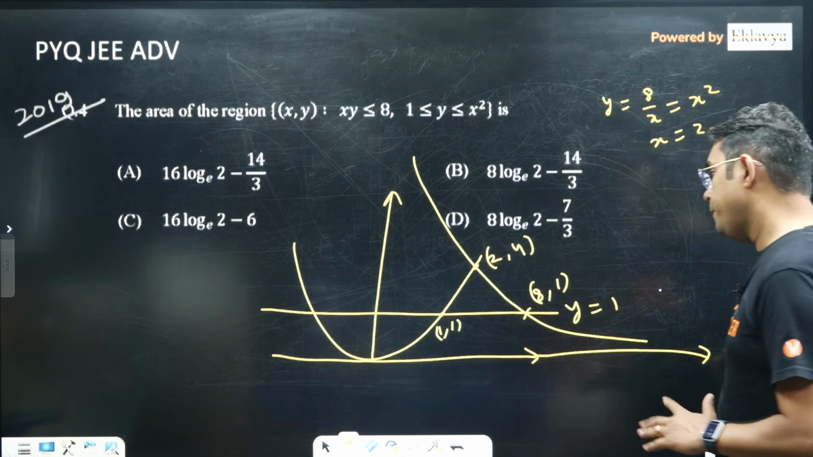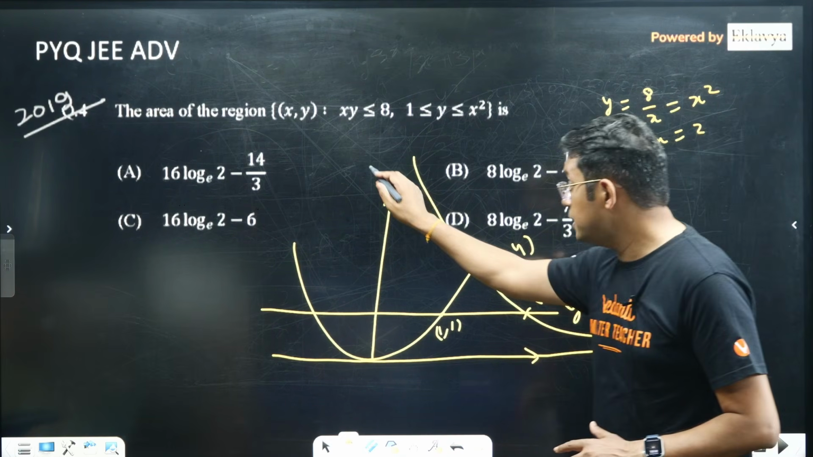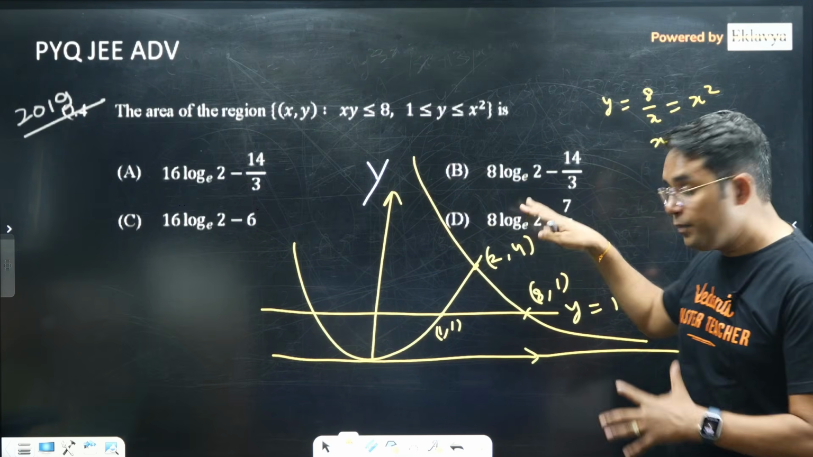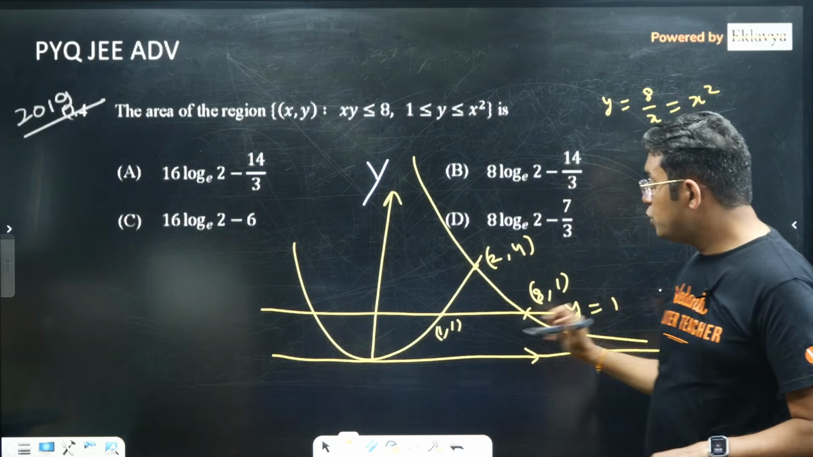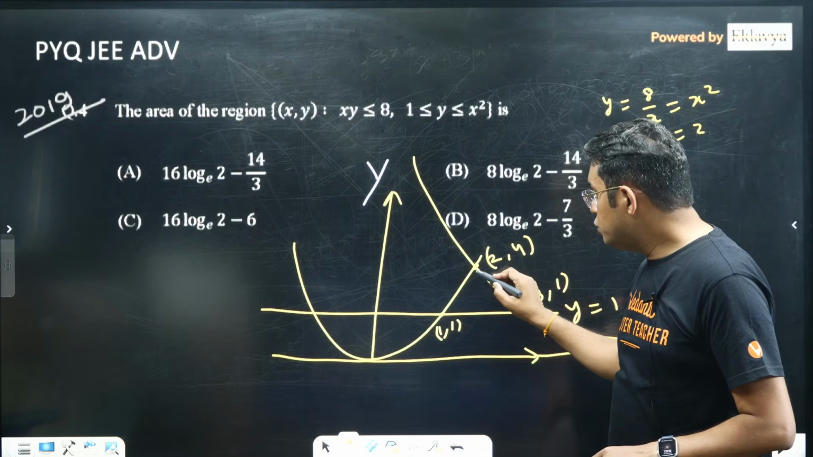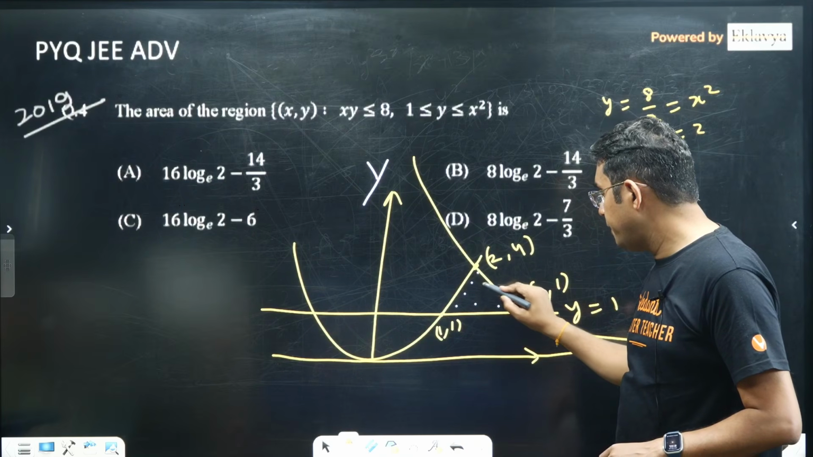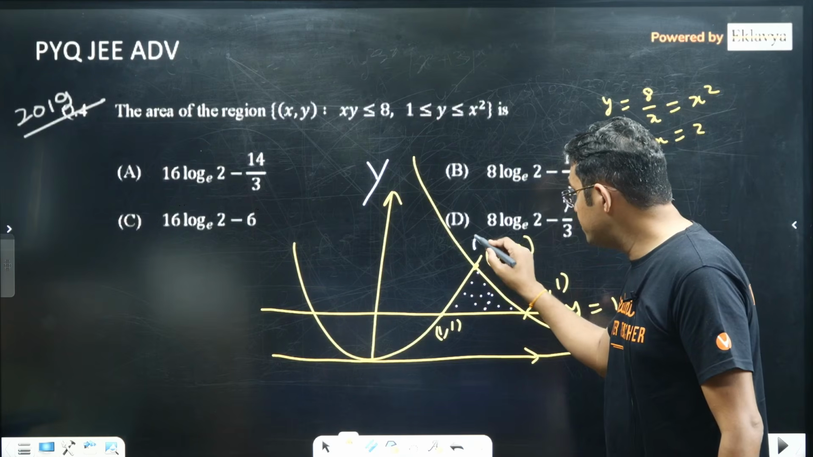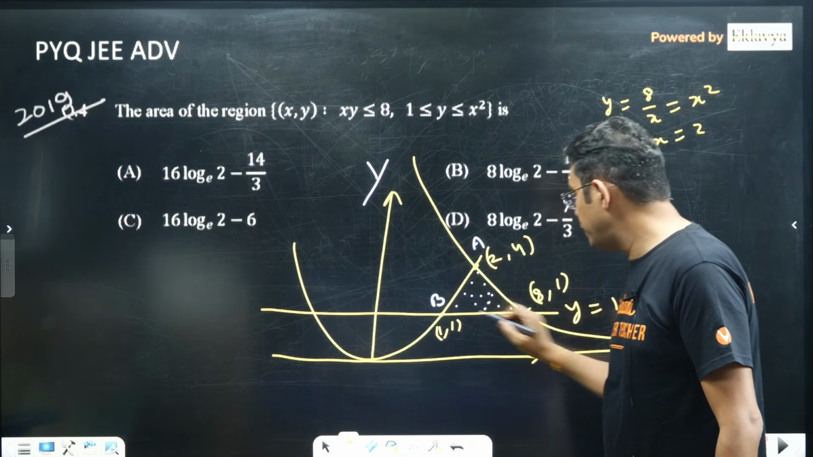This is my x axis, this is my y axis, so it will be below this curve, and also it should be above y equals 1, and below this parabola. So overall we are looking for this area. Let me call this point A, this point B, this point C.